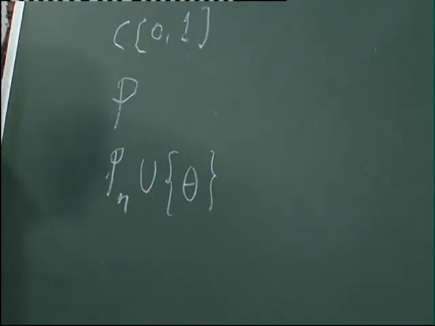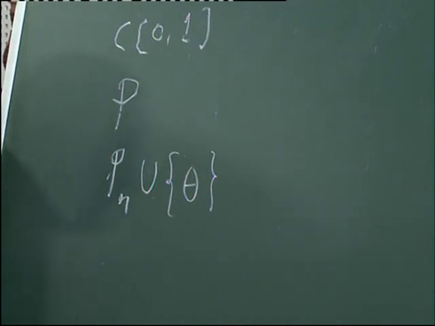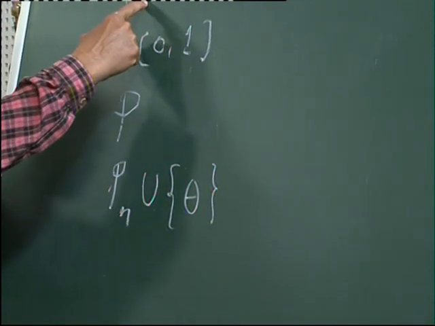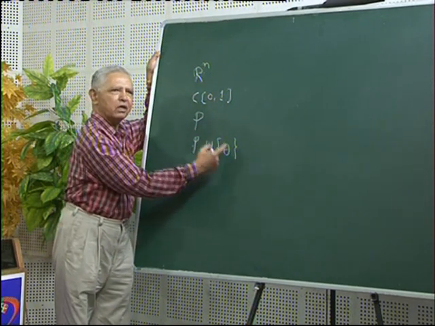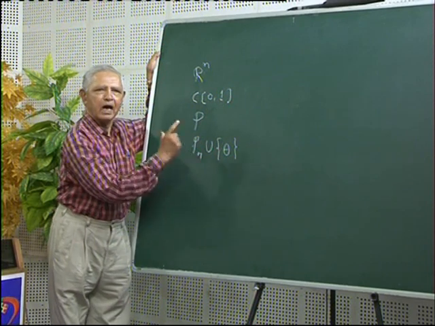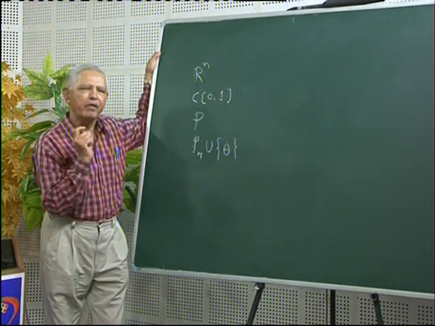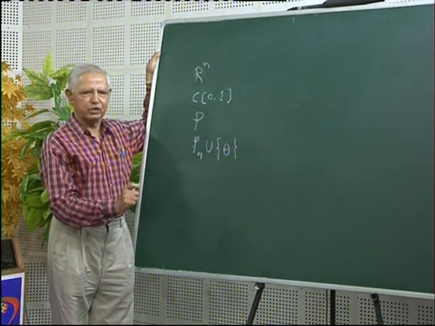So these are the four standard vector spaces in our study, and the vector spaces Rn and Pn are going to play a very important part in our study.